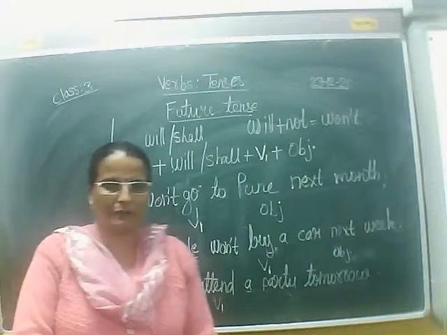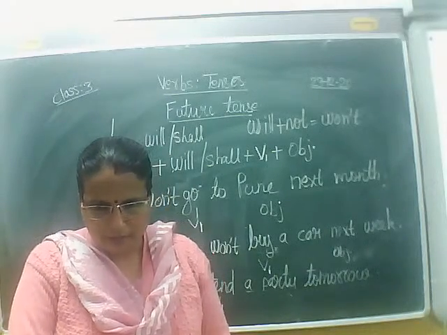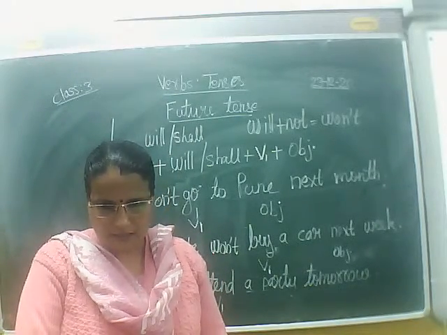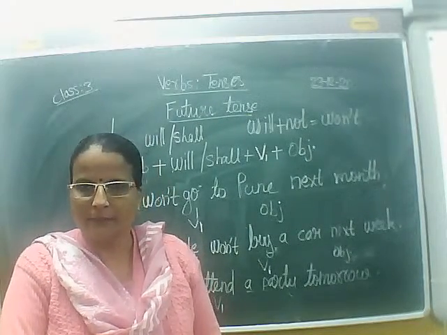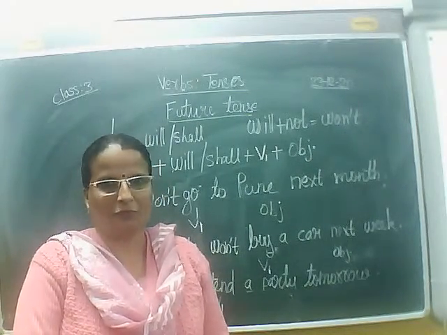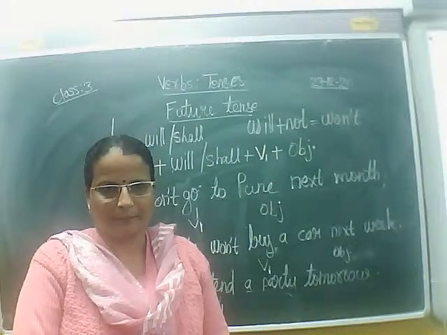V1 means base form of the verb. So based on what you have learned right now, you will get some assignments in your Google Classroom. Solve it and send to me.